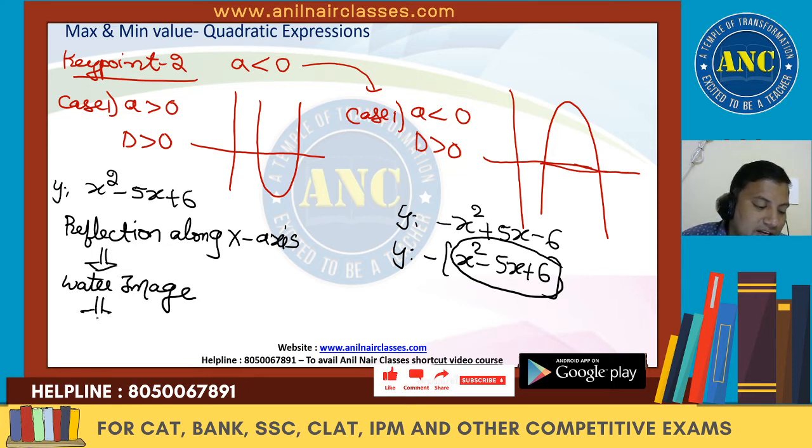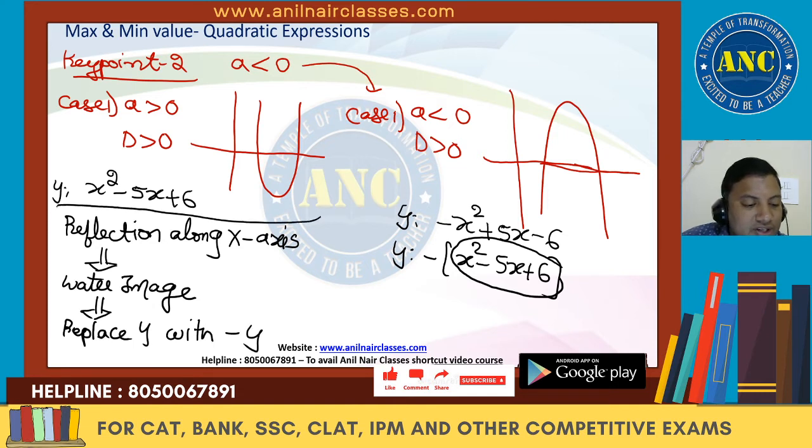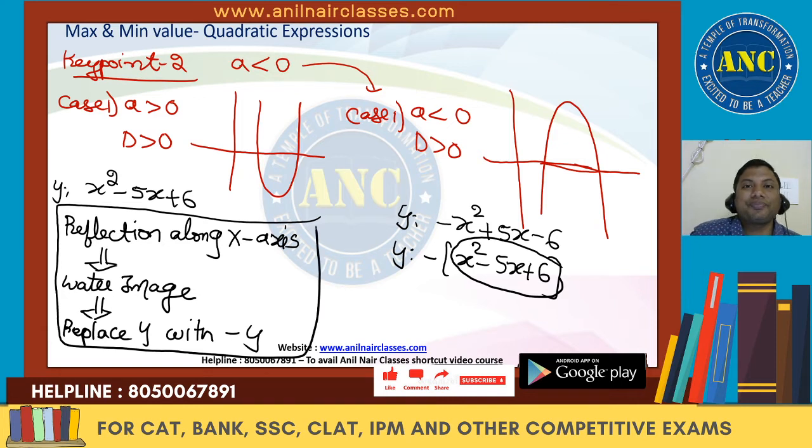In reflection along x-axis, we replace y with minus y. If this is the water, the water image will be the mirror image. This will be the graph. I hope the idea is clear.